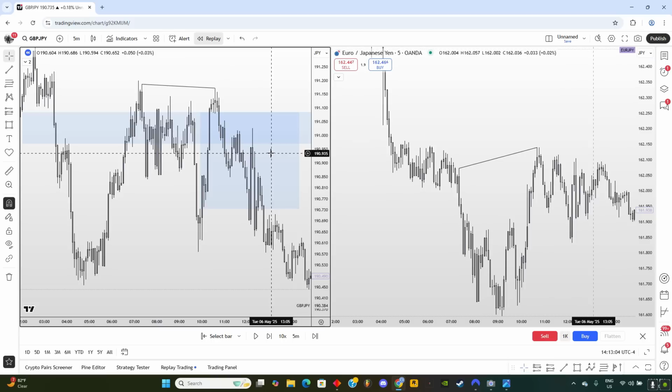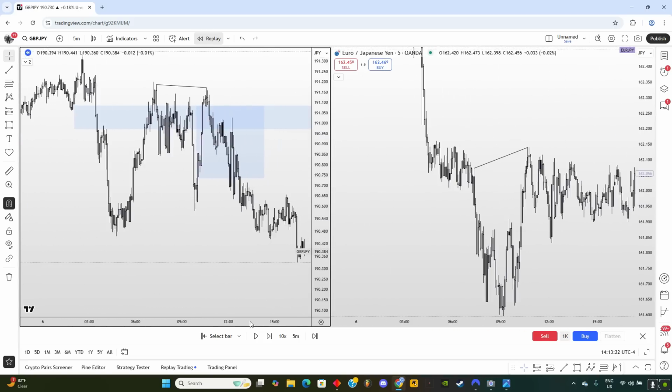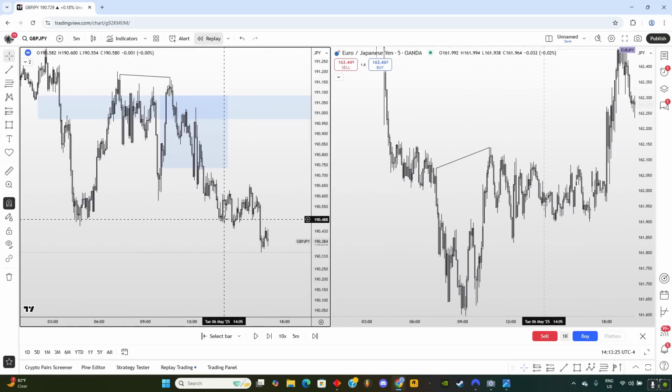And then I took another trade, like I doubled down, after price went into a bit more drawdown, somewhere around here. So that was my second trade, and my first trade was at around 935. It wasn't the cleanest, but it did play out perfectly and hit my TP. So you can see how this strategy works out really well. Now I'm going to break down the futures trade that I took, and I'm going to teach you the rules for trading futures as well with this model.